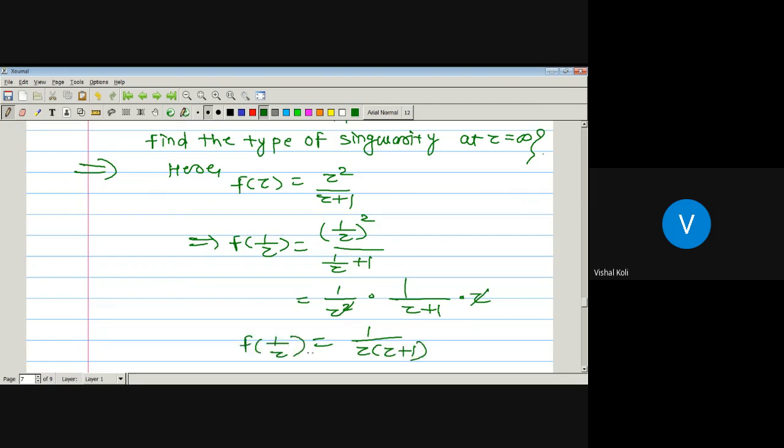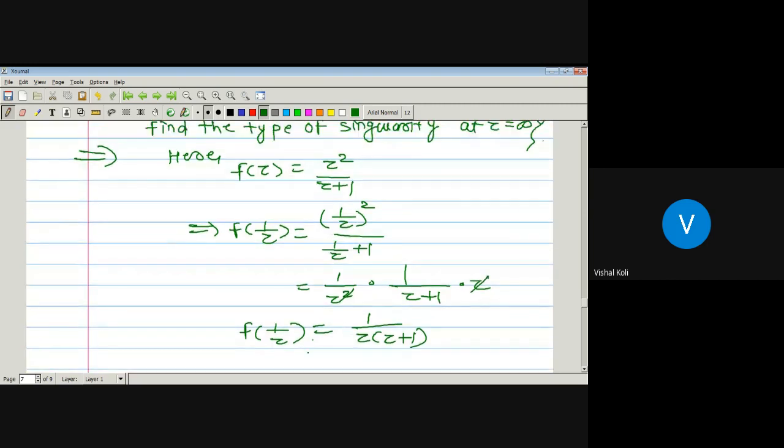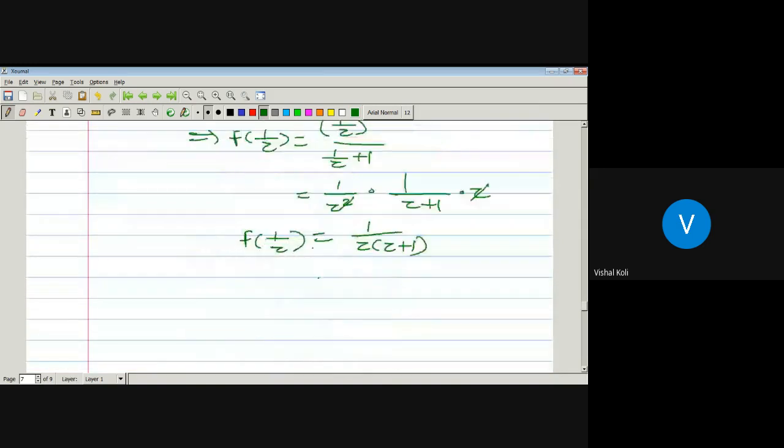Now we have to check the type of singularity at the point z equal to infinity. By the definition, at z equal to 0 this function f of 1 by z has an isolated singularity, which is a pole of order 1. Therefore z equal to 0 is a pole of order 1, that is a simple pole, of the function f of 1 by z.